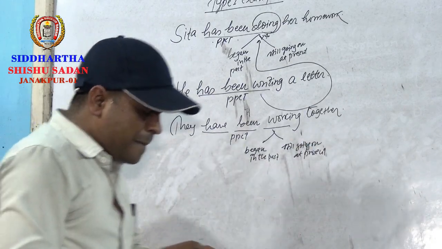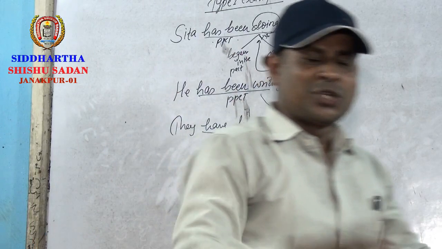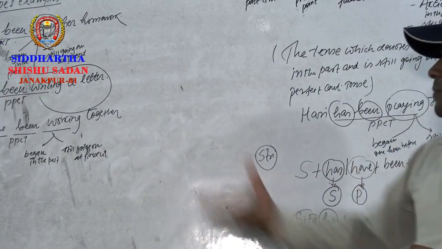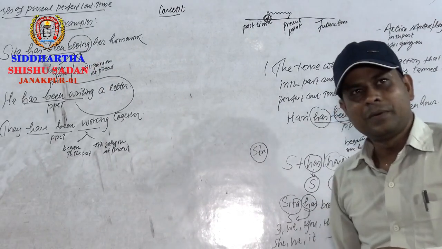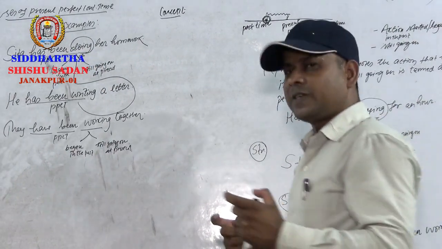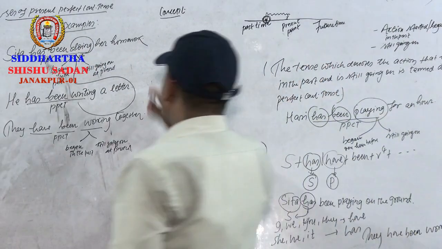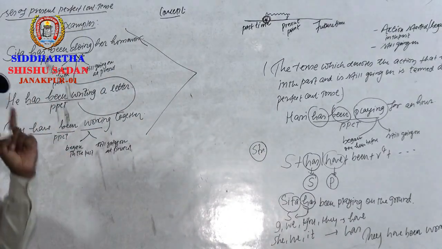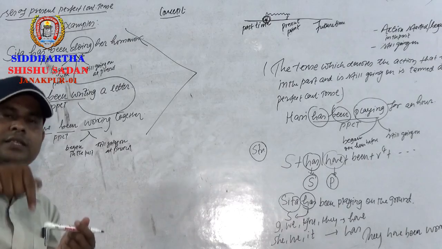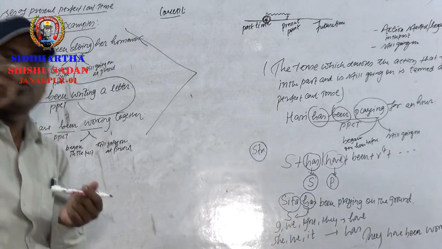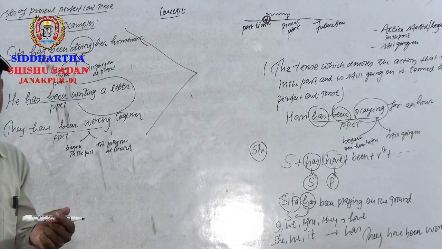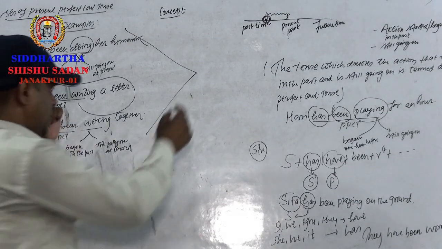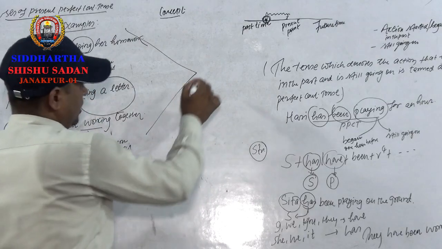Yes. So, now tell me the summary, the conclusion. What's the conclusion that can be drawn from there? What did you understand over there? Yes, this is what you understood here. Any action that began in the past and is still going on, with such action, present perfect continuous tense is used. So please write down here.